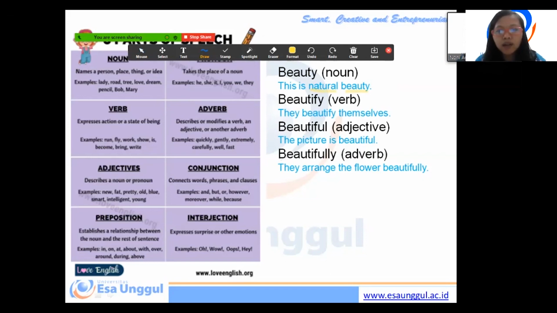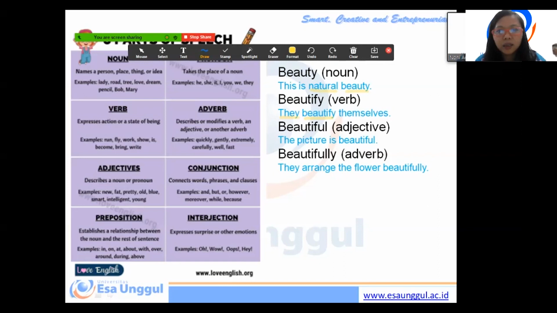And then beautify. Beautify is verb. So we see here they is the subject and this is the verb beautify. So you can use verb after the subject. For example, they beautify themselves.